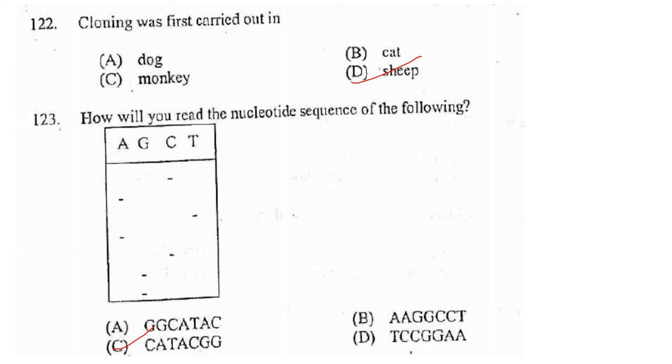The next one. How will you read the nucleotide sequence of the following? So the first band is over here, that is for C. So first nucleotide will be C. Then after that the next band is coming over here, that is under A. That's under A. So over here. So after C it is A, then it goes to T because that is the third band. So C, A, T, A, C, G, G. Answer is option C.